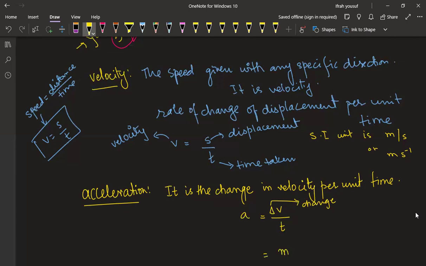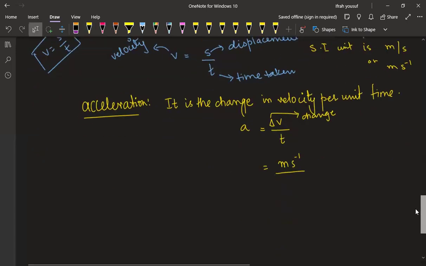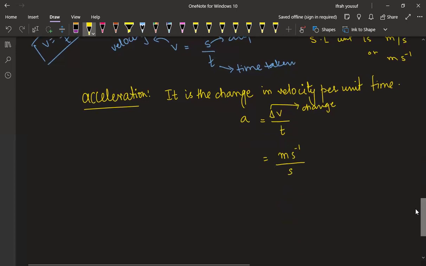We can derive it from here: meter per second, per second. So it's going to be meter upon second squared. If I shift this second to the numerator, this positive power will become a negative power, because I have shifted it to the numerator side. So this is meter dot second to the power minus two. Got it? What's a dot?